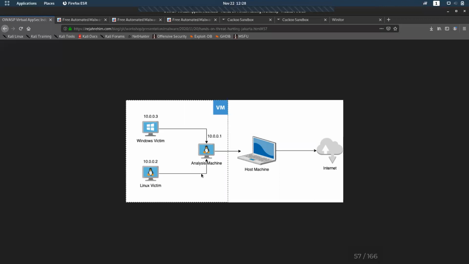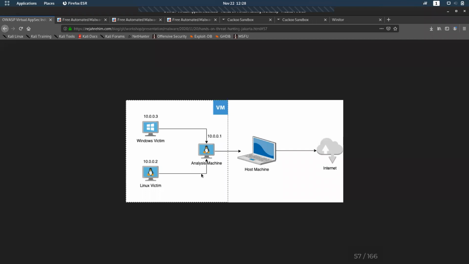It's virtual machines. So at least you could download the malware samples and tools. The link will be expiring in 24 hours, so you could keep that link and download it.